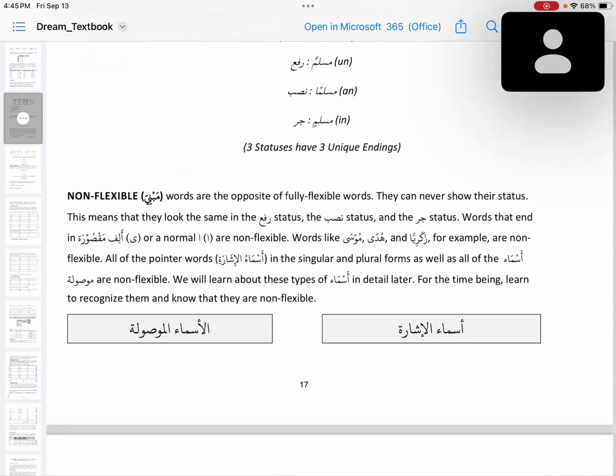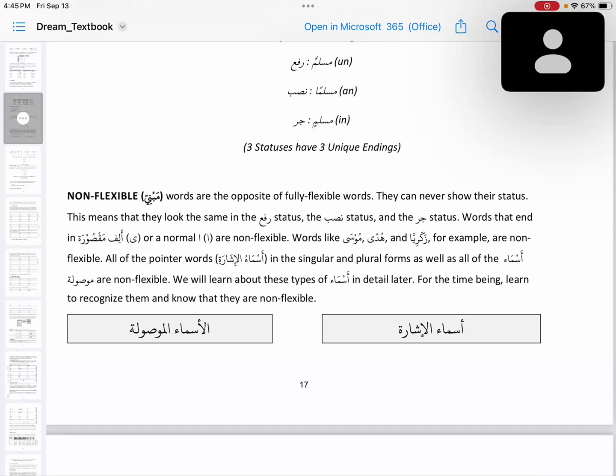Non-flexible are the opposite of fully flexible. They can never show their status. For example, they look the same in Rafa, they will look the same in Nasab, and they will look the same in Jar.